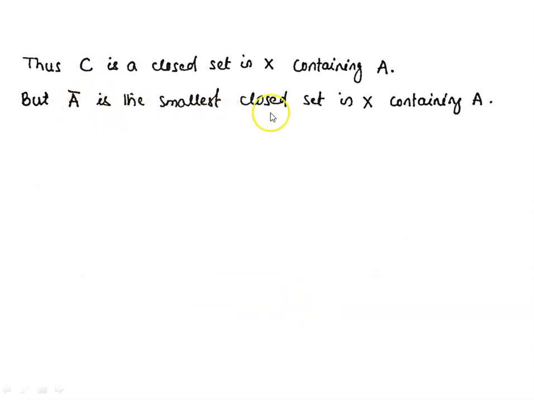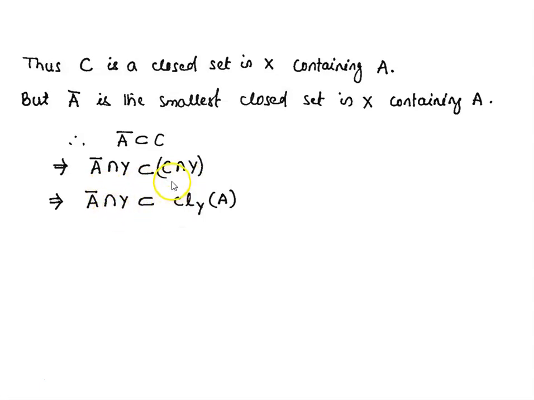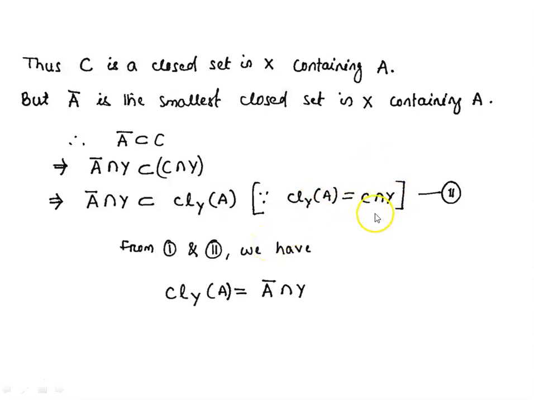But A bar is the smallest closed set in X containing A. Here this C is a closed set in X containing A, and A bar is the smallest closed set in X containing A. Therefore, A bar is a subset of C. Now, if we take the intersection with Y on both sides, we have A bar intersection Y is a subset of C intersection Y. And this C intersection Y is nothing but the closure of A in Y, because the closure of A in Y we have taken as C intersection Y. So from inclusions 1 and 2, we conclude that the closure of A in Y is nothing but the intersection of the closure of A in X with Y. This completes the proof of the theorem.